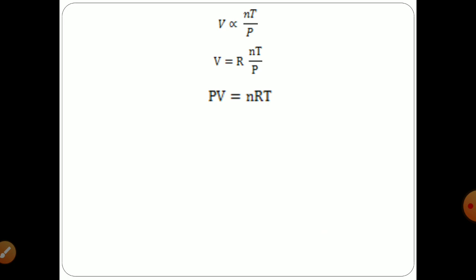Simplifying this, you will have the equation PV = nRT, where P stands for pressure, V stands for volume, n stands for quantity of gas, R stands for the gas constant, and T is your absolute temperature. This equation is called the ideal gas equation.